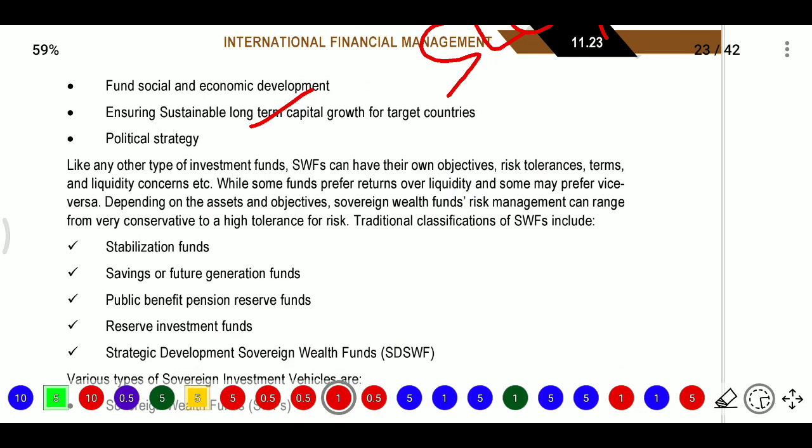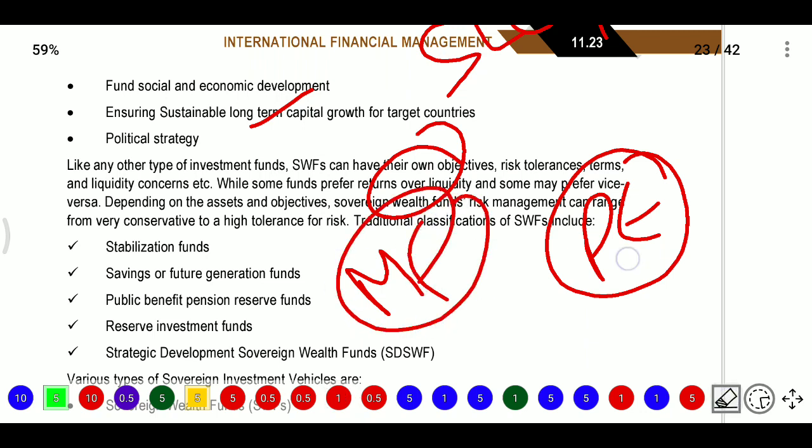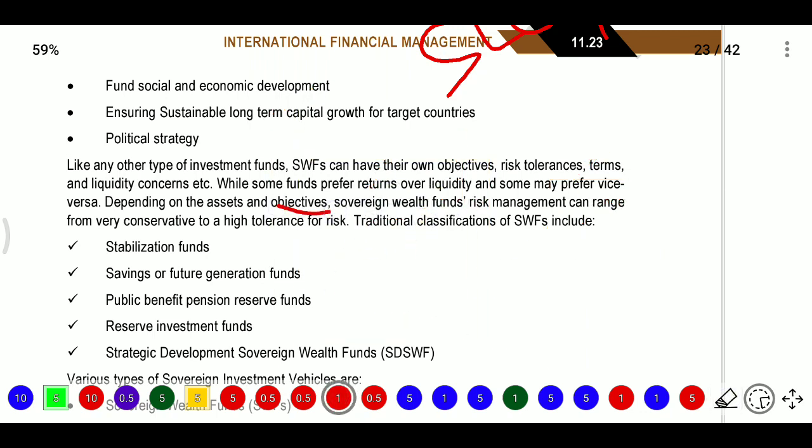Other types of investment funds and sovereign funds can have their own objectives, which involve risk tolerance, terms, and liquidity concerns. Some funds prefer return over liquidity, and some prefer vice versa. Liquidity means it is easily convertible into cash, and illiquidity means it is not easy to convert into cash. If you invest in a private equity fund, it will be illiquid. If you invest in mutual funds, it may be liquid funds. Depending on the assets and objectives, sovereign wealth fund risk management can range from very conservative to high tolerance.